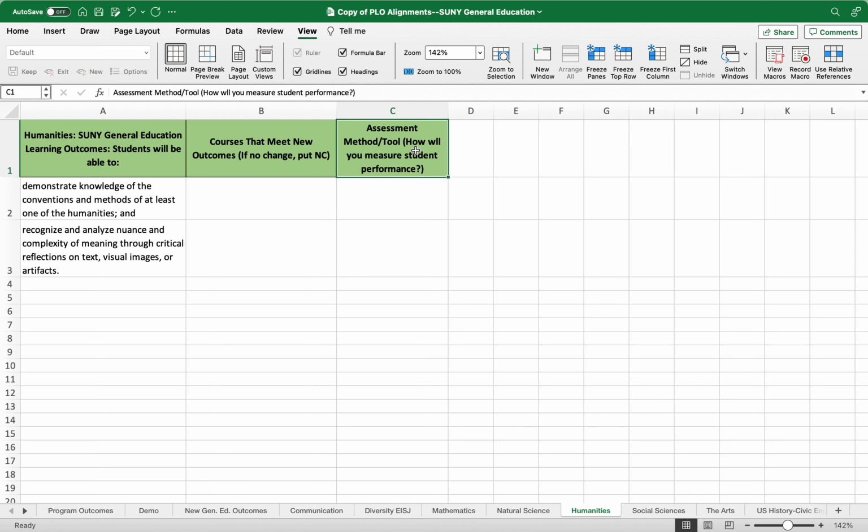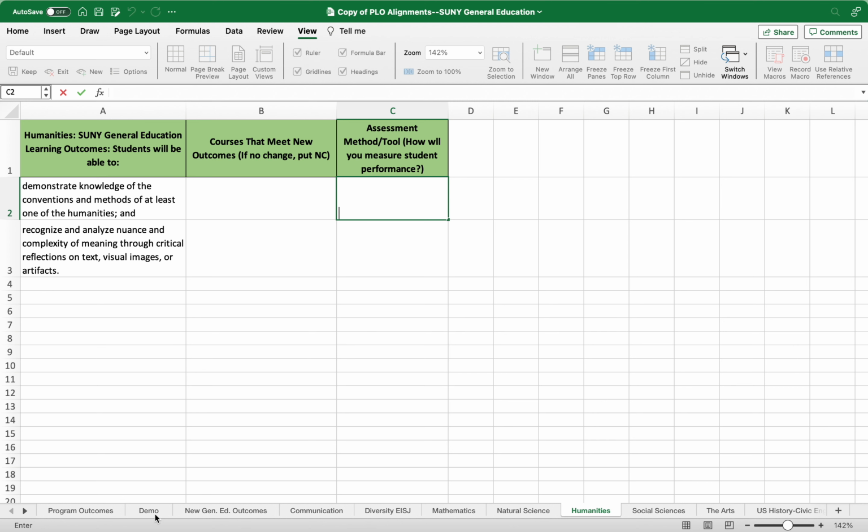And then I'm also asking that you look at the assessment method. How are you measuring this? What tool are you using? And if that has changed, please indicate the new measurement here. If there's no change, you can put NC. So again, you can move through this document with these tabs.